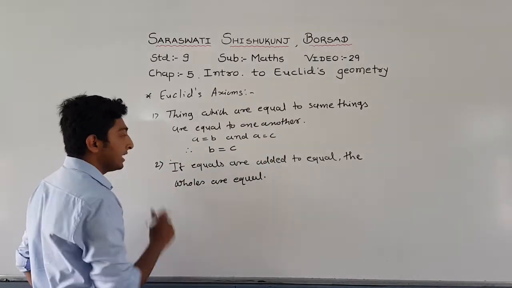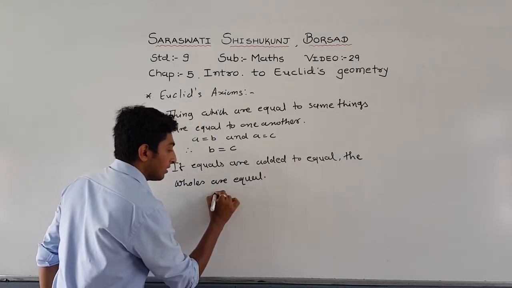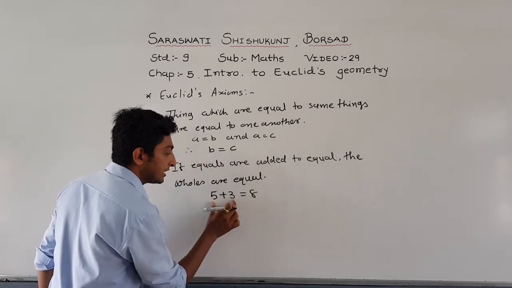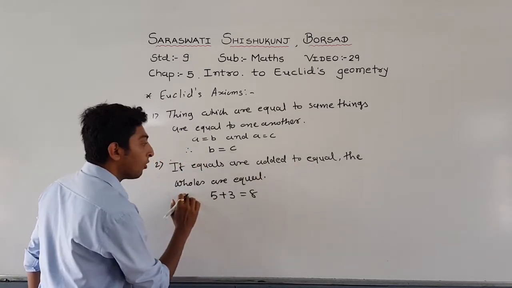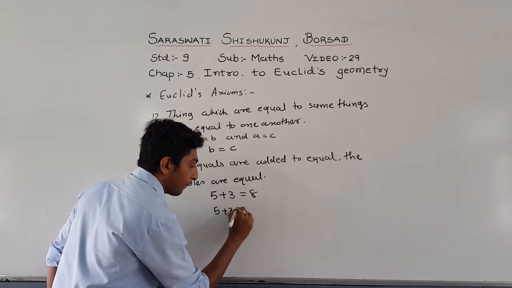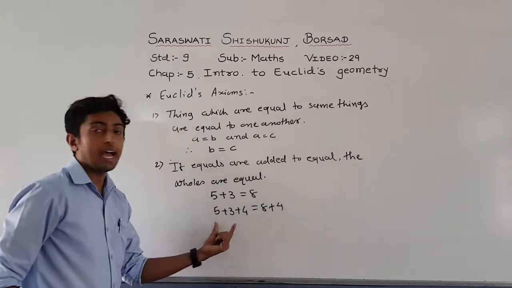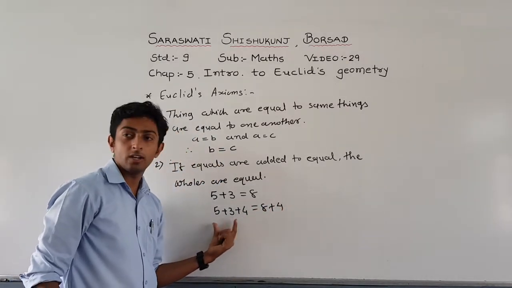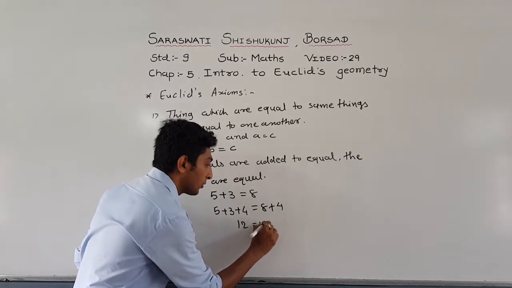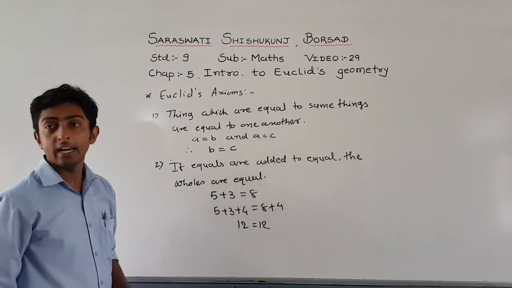Another one is: if equals are added to equals. That means 5 plus 3 equal to 8. See, this is the 8 and this is the 8. Then the wholes are equal. That means, see, 5 plus 3 plus 4, that is 12, and 8 plus 4, that is 12. 12 equal to 12. So this is: if equals are added to equals, the wholes are equal.